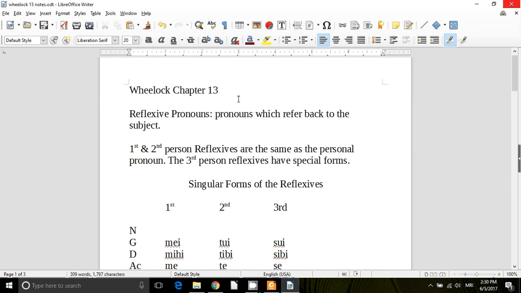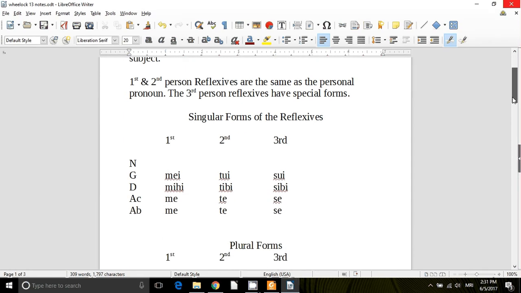Wheelock, Chapter 13: reflexive pronouns and possessives and intensive pronouns. Pronouns are words that fill in for a noun. That's what pronoun means. So we know the personal pronouns already. I is the first person personal pronoun. You, second person. He, she, or it, the third person, and so forth. Now we're going to learn how to refer back to the subject.